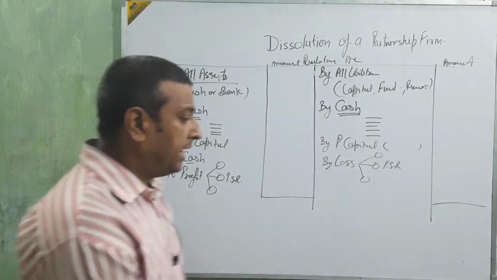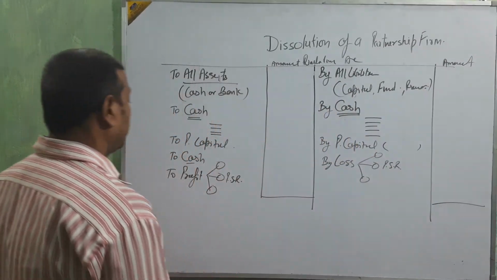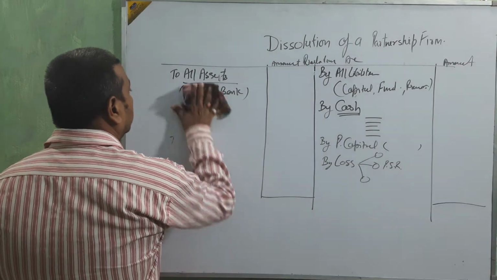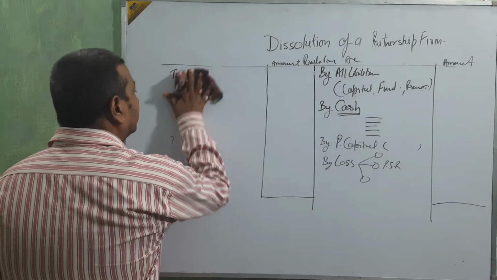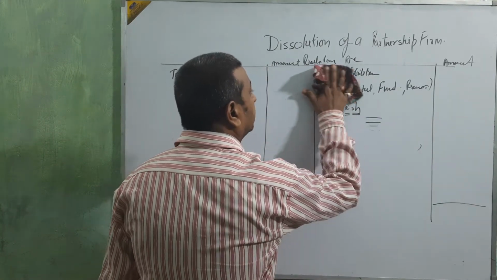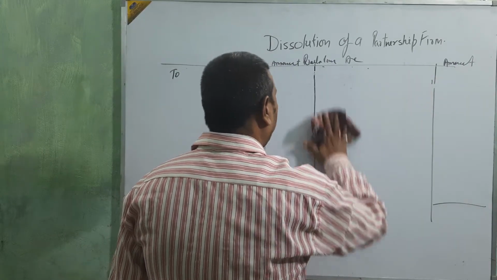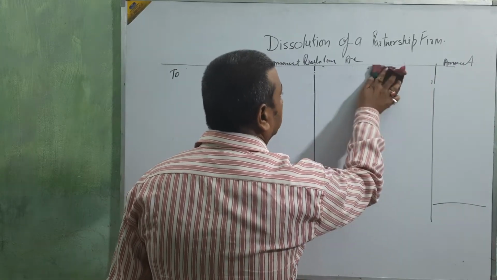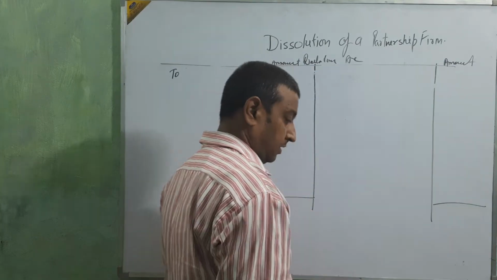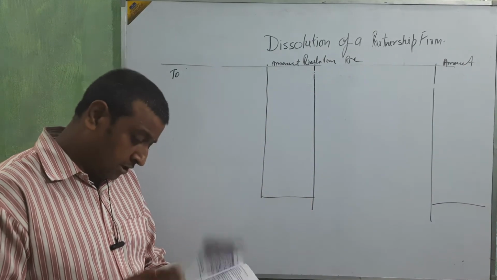Clear? Now I am going to take one question, and by taking that question I am trying to make you all understand how to take all assets and all liabilities, then sell all assets and pay all liabilities. For that I am going to take one question from your book.